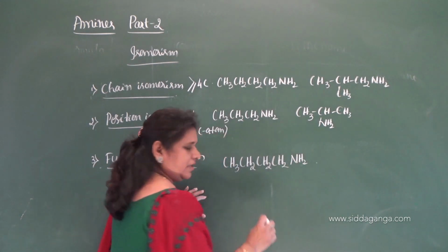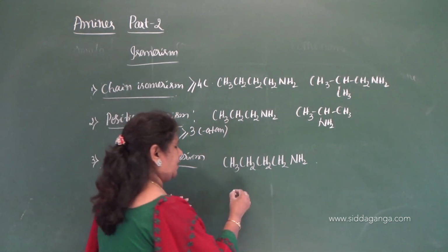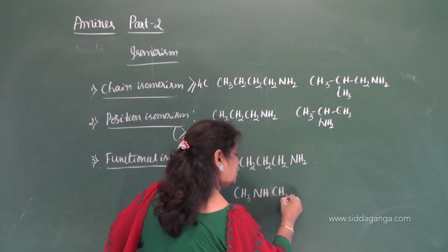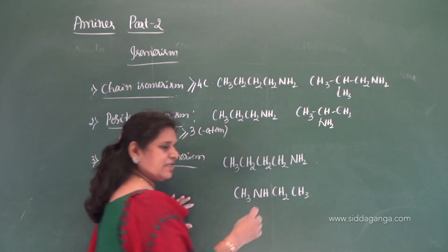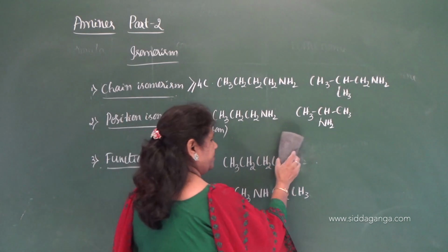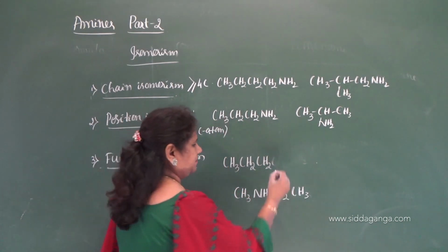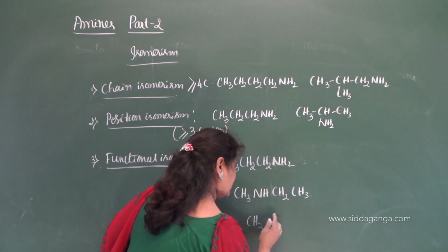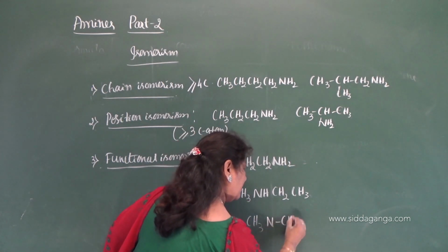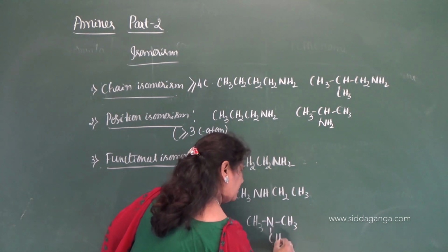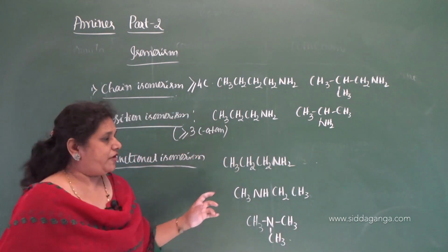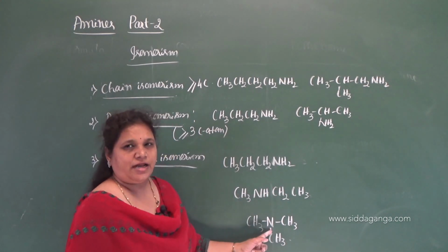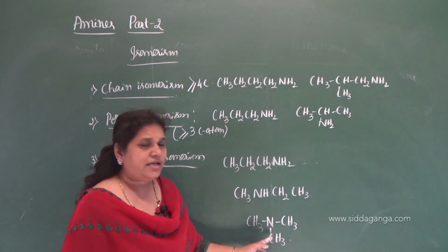Okay, now with this formula you can write CH3, NH, CH2, CH3. You can reduce one carbon here, propanamine, okay, then CH3, N, CH3, CH3. Functional group here is amino, imino and it is tertiary nitrogen. Primary, secondary, tertiary.